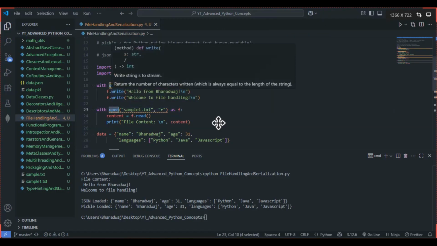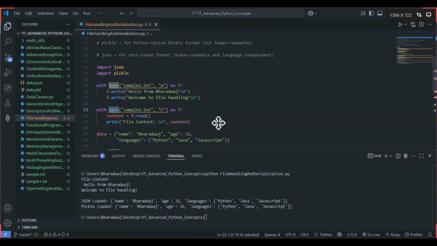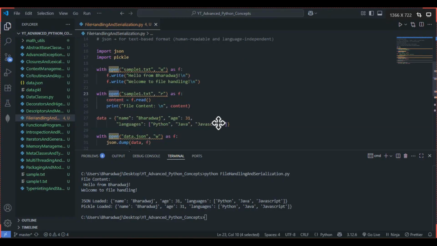We have successfully written using f.write here. So now we have to read this one, right? In the output we are getting hello from Bharadwaj and welcome to file handling. For reading, we will be making use of the keyword r. Same thing with open sample1.txt. Instead of write, we have already written, so for reading we'll be making use of r, right? As f, content equals f.read I have given. We are making use of read here. So print file content along with the content, right? So here we are getting hello from Bharadwaj, welcome to file handling. These two things, right? This is fine.